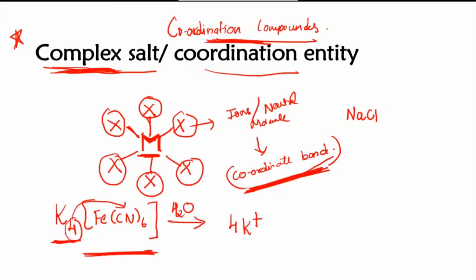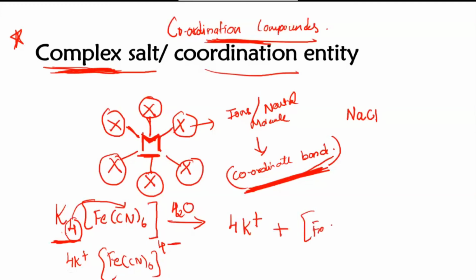If I have to break and write this, this is how it will be. See, Fe in the form of ion, if I write [Fe(CN)6], this whole complex is carrying 4 minus charge. So to neutralize that 4 minus charge, 4 potassium ions have joined together. When you cross and write, you get K4[Fe(CN)6]. When you put them into the water, they will dissociate like that: 4 potassium ions will come out plus this [Fe(CN)6].